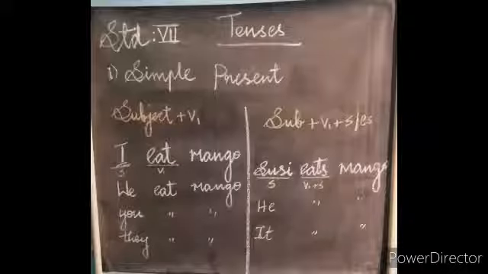Now you understand, children? Children, now you have one more question. I eat mango. In this sentence, I also singular, verb also singular. Why? Because this rule is exception for I. Okay, children? I hope you understand the simple present tense. Next, we move on to simple past tense.